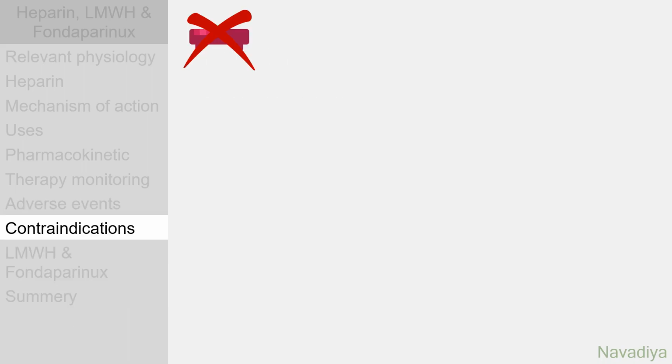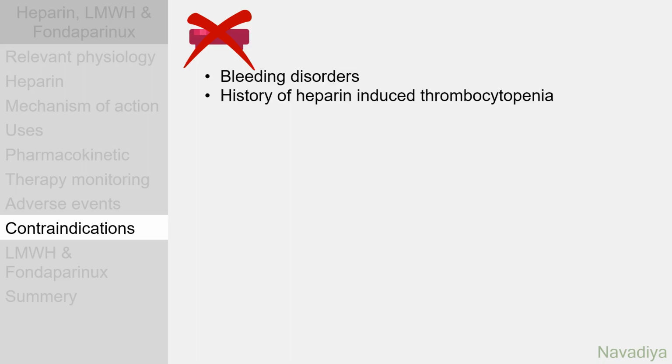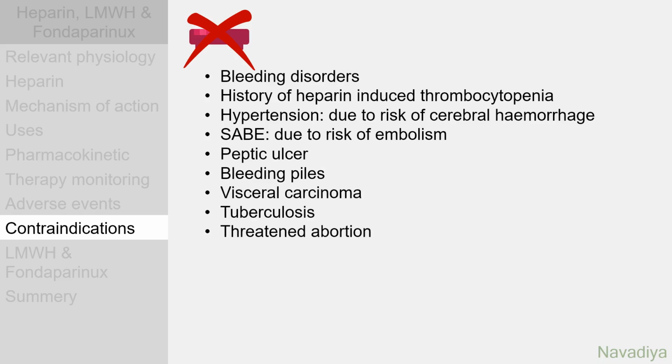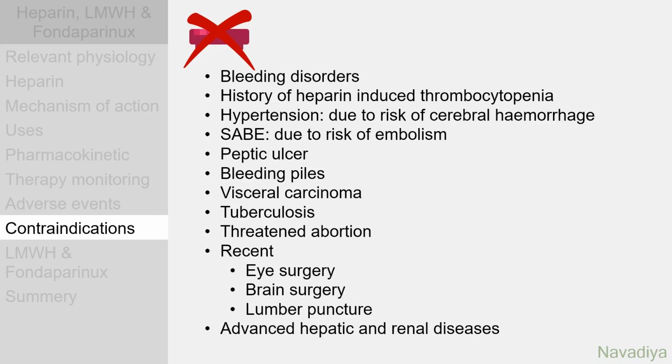Now, contraindications of heparin. It should not be given in patients with bleeding disorders, history of heparin-induced thrombocytopenia, hypertension due to risk of cerebral hemorrhage, subacute bacterial endocarditis due to risk of embolism, peptic ulcer, bleeding piles, visceral carcinoma, tuberculosis, threatened abortion, recent eye or brain surgery or lumbar puncture, and advanced hepatic or renal diseases.